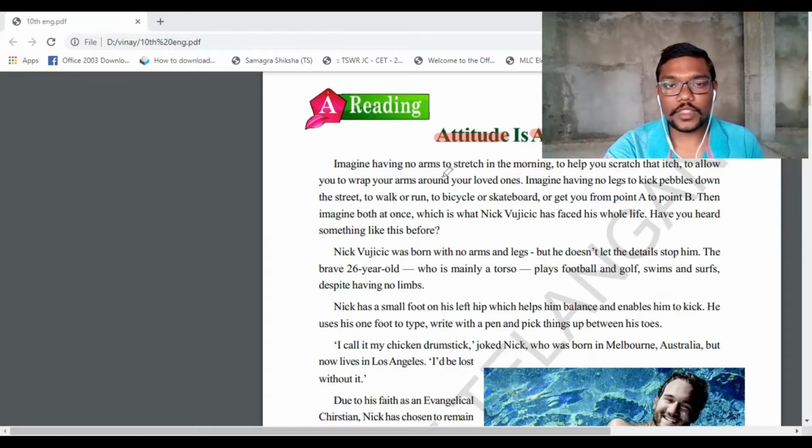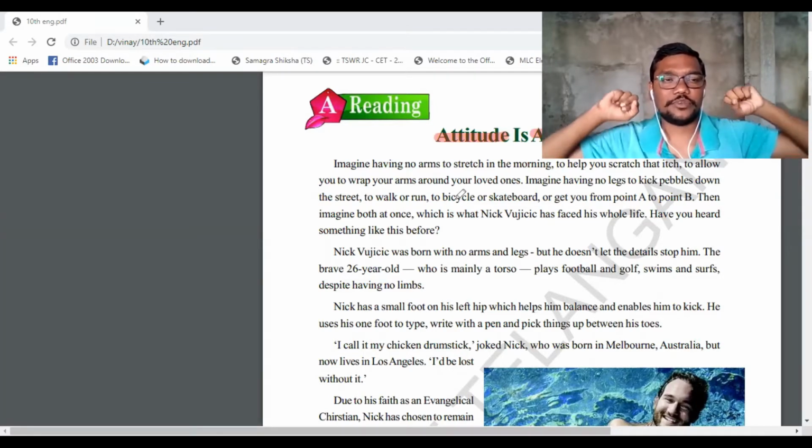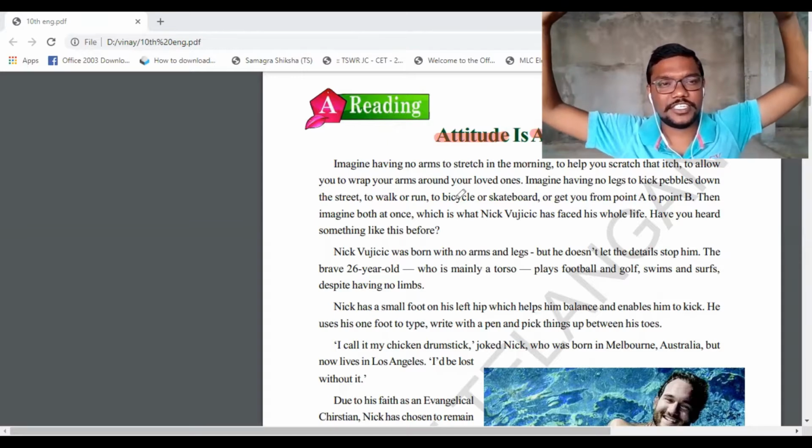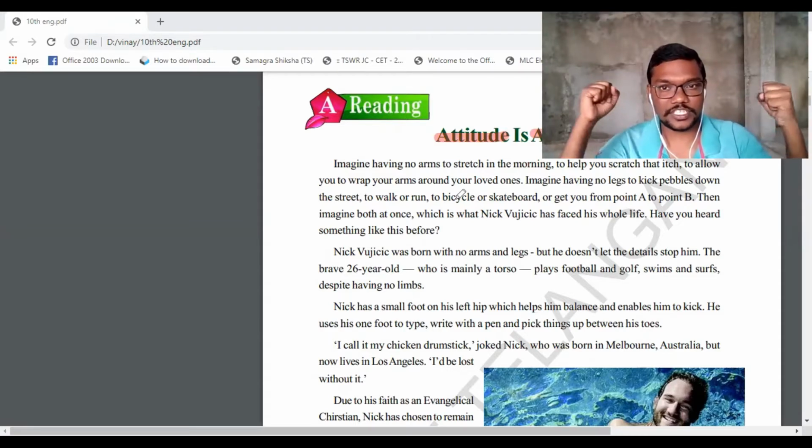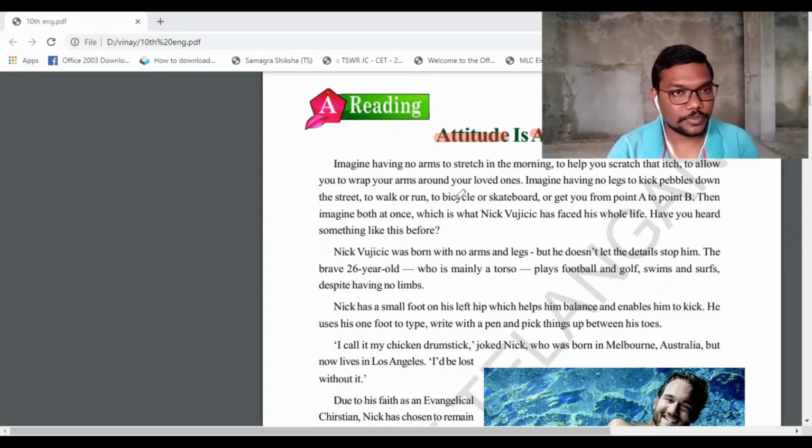See here, imagine you do not have arms, in the sense hands. Every morning as soon as you get up, you are going to stretch. Stretch means extend your arms. So if you do not have any arms to stretch like that, how is your position, how are you going to stay? Next, to help you scratch that itch.